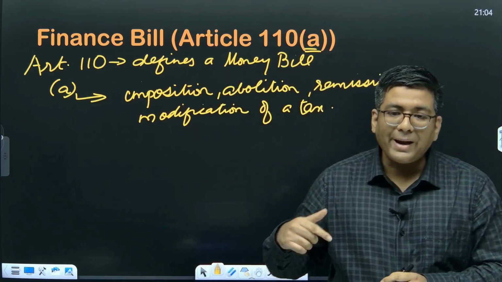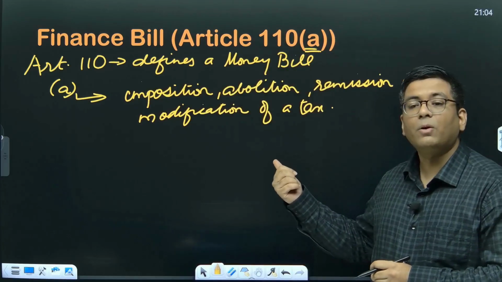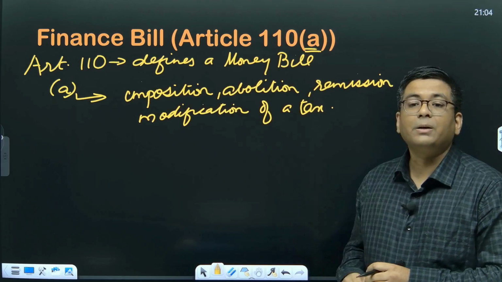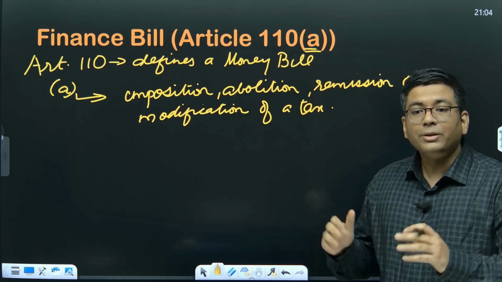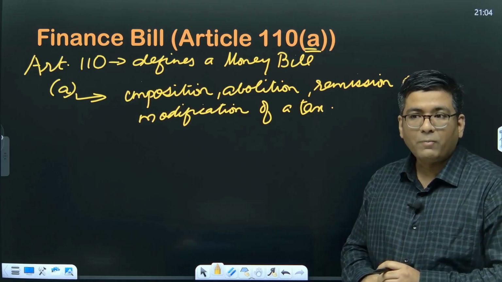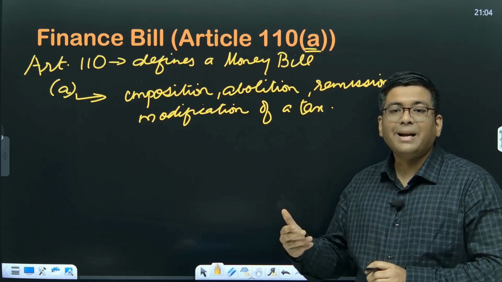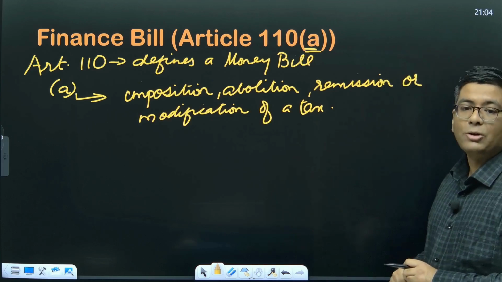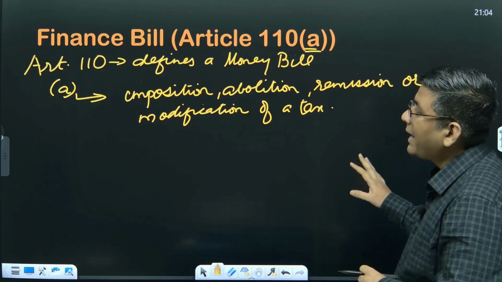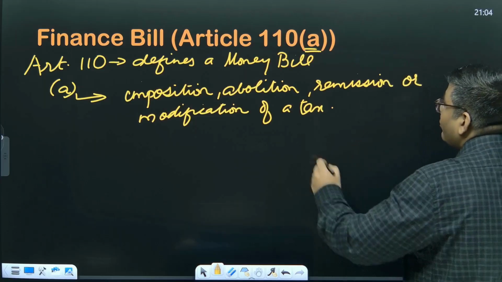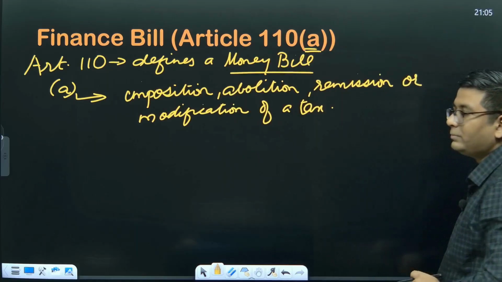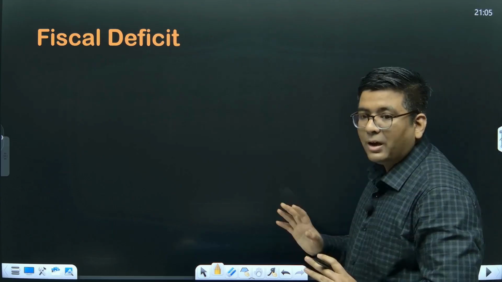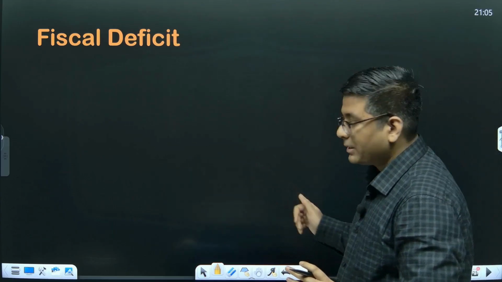That is why it is customary that after the finishing of the entire budget speech of the Union Finance Minister, it is followed by this particular bill. This is for the information of the members of Parliament, so that they can understand how exactly the government is going to attain the figures that it has already promised. So that is the finance bill under Article 110, which is a money bill. We'll be discussing all of these in a later detailed discussion of polity.